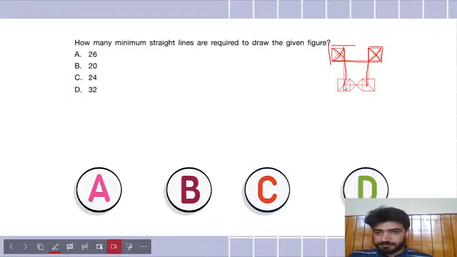Sorry. Then this one is 12. Then this one is 13. Then this one is 14. Then 15. This one is 16, this one is 17. This one is 18. This one is 19. Then this is 20, then 21, then 22, then 23 and 24. I think 24 straight lines should be there. What do you guys say? You guys count.